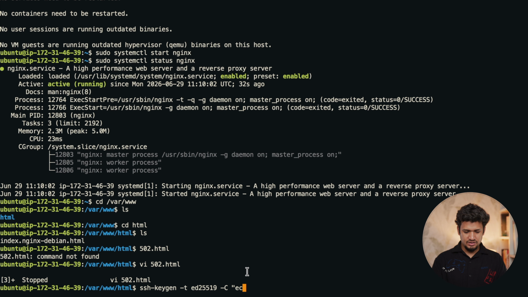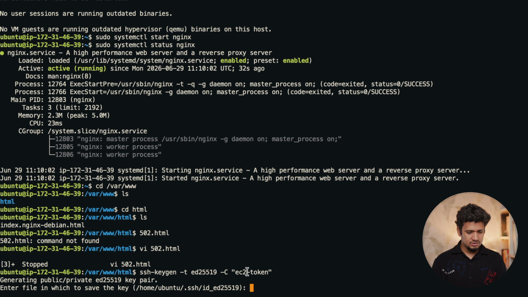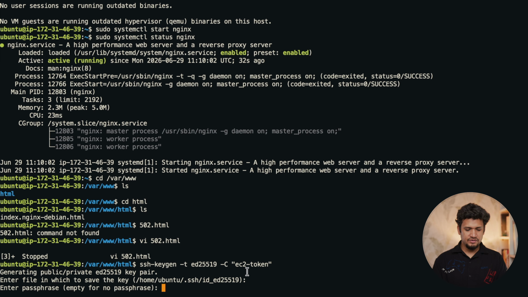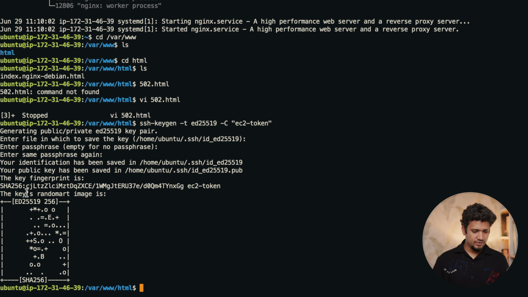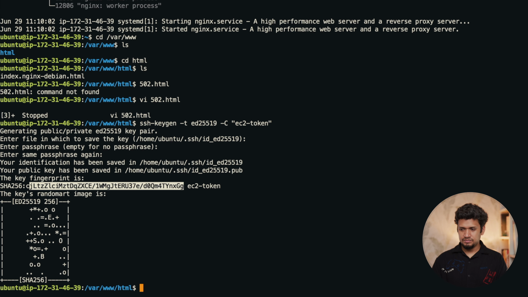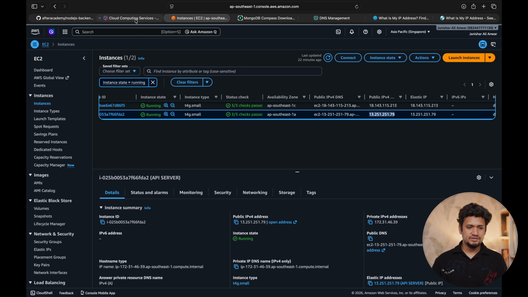Comment is EC2 token. File, yes, this will be the default file path, /home/ubuntu/.ssh. Passphrase, I would keep it empty. So now you have got your fingerprint, SHA256. You'll require this. Now open up your GitHub settings.